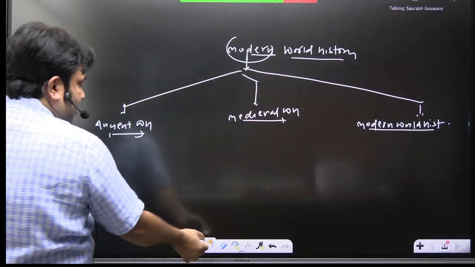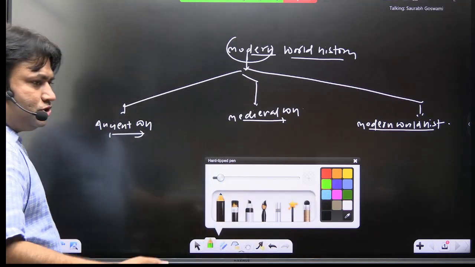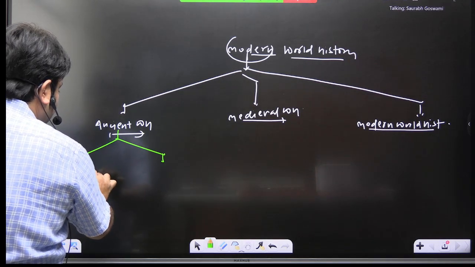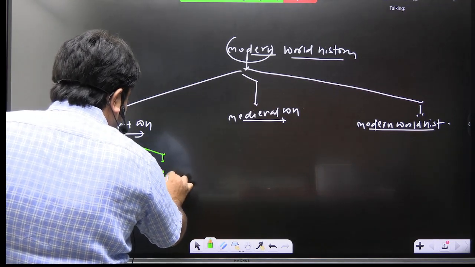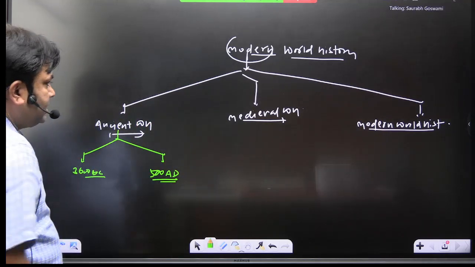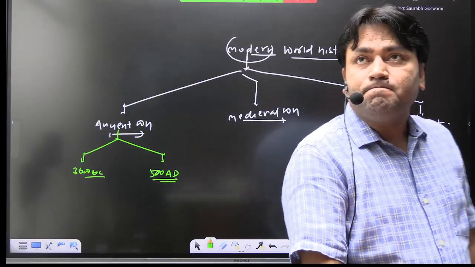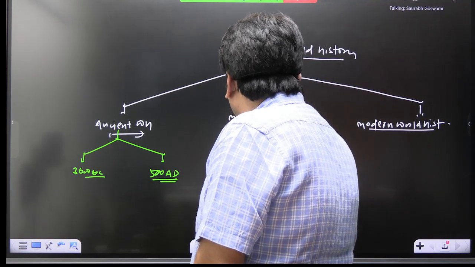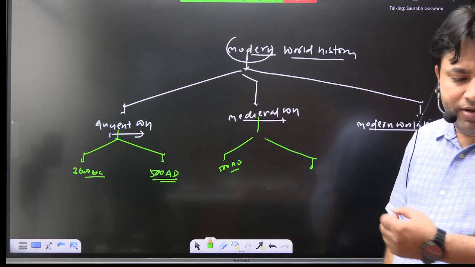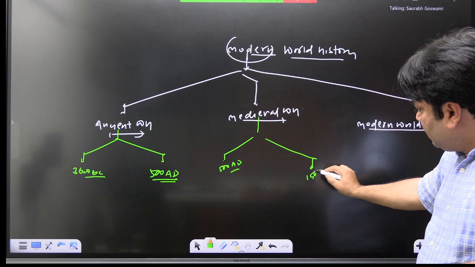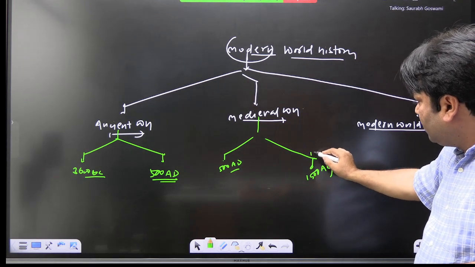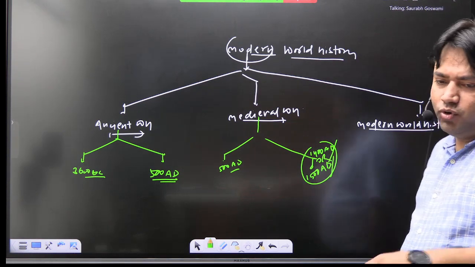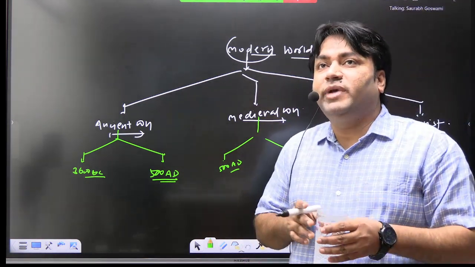So here I am writing a timeline: 3600 BC to 500 AD. This is the ancient world, right? Then the medieval world: 500 AD to 1500 AD. Somewhere you will also find 1400 AD. You can write either 1400 or 1500 AD. Make your running notes.